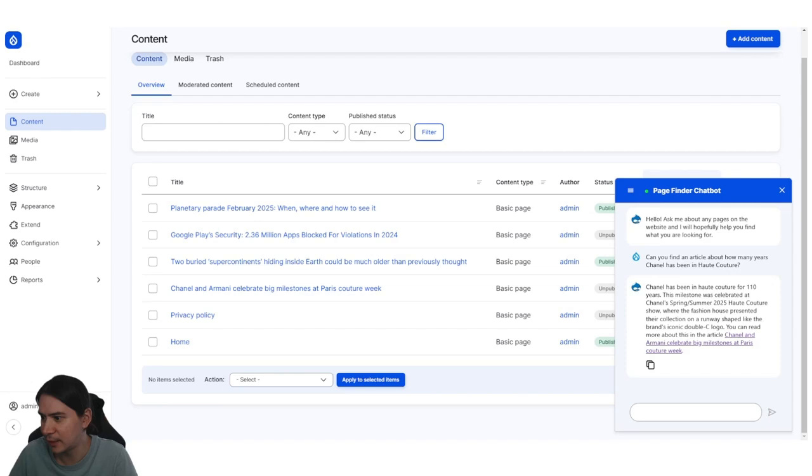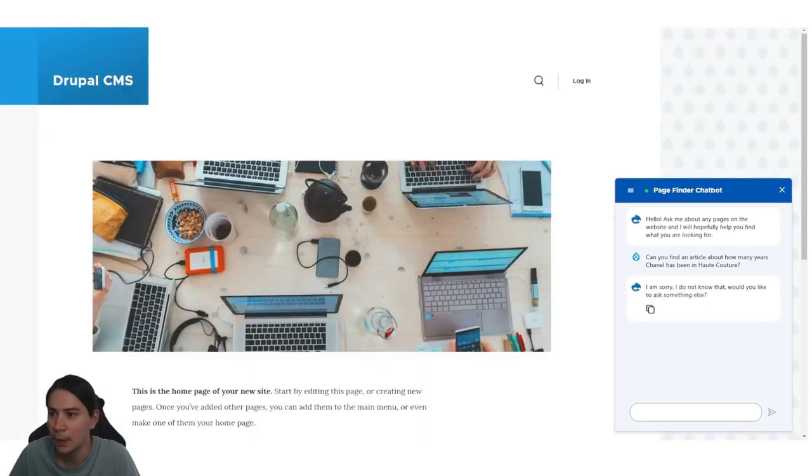But if I switch to an anonymous user and ask the same question, it says, sorry, I do not know that. Would you like to ask something else? We've made this chatbot clearly linked to only answer questions from the content on your site. It doesn't know about that article because it's not published and you don't have permissions.